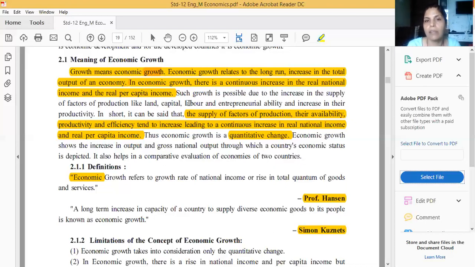If GDP increases, then we can calculate the economic growth. Already I said it is related to the long run. Clear that? And now come to the definitions.